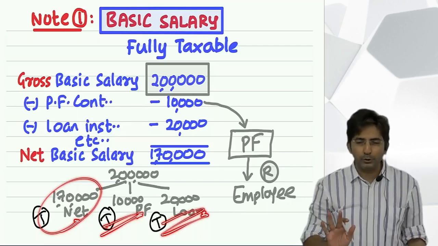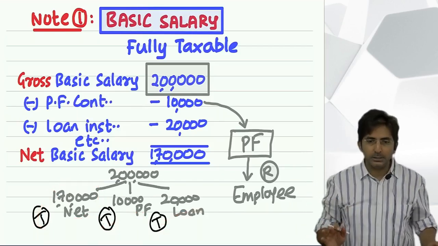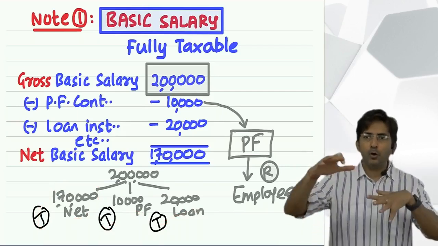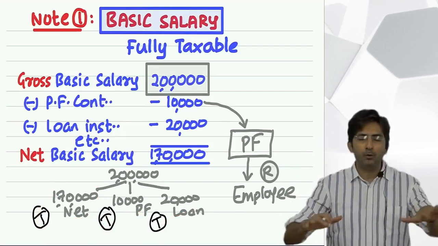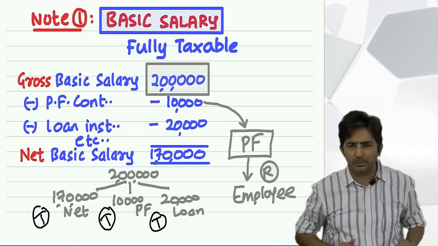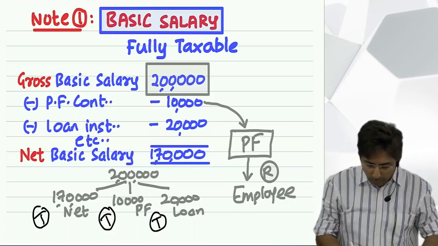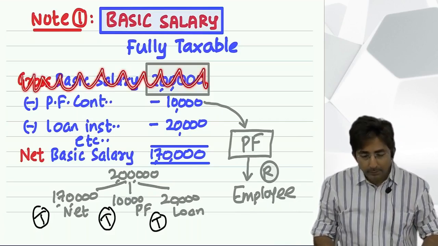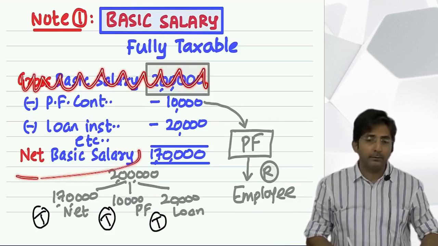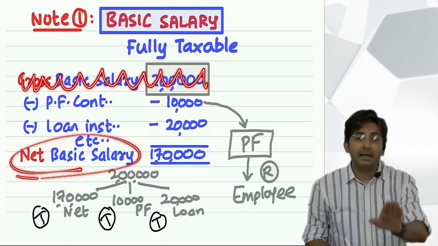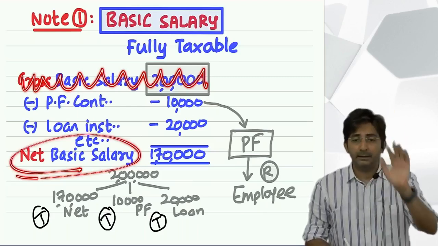In short, the conclusion is what you know. If in the question they give you gross, net, don't mess up. Simply take the gross amount. And you know what they do? They will not give you the gross amount. They will give you the net amount, and they will say from his salary, these items were deducted.